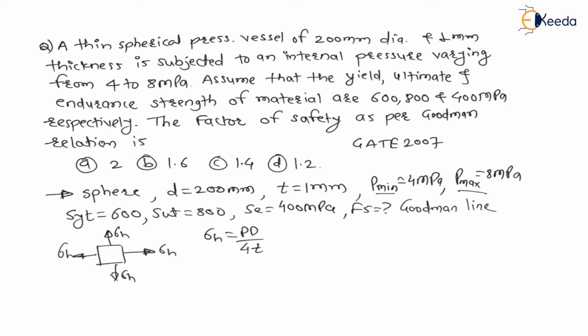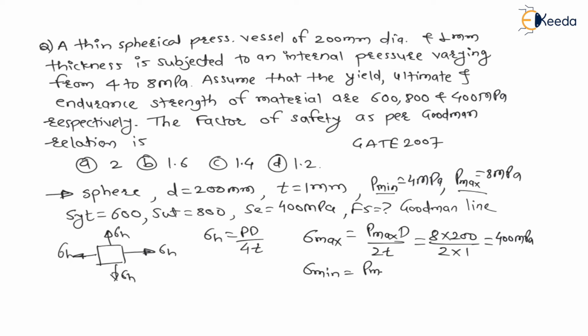Now if I find the maximum hoop stress, it will be P maximum into D divided by 2T, which is maximum pressure 8 into diameter, the inside diameter 200, divided by 2 into 1. Therefore the maximum stress is 400 MPa. Again, the minimum stress is P minimum into D divided by 2T, which is 4 into 200 divided by 2 into 1, so the minimum stress is 200 MPa.